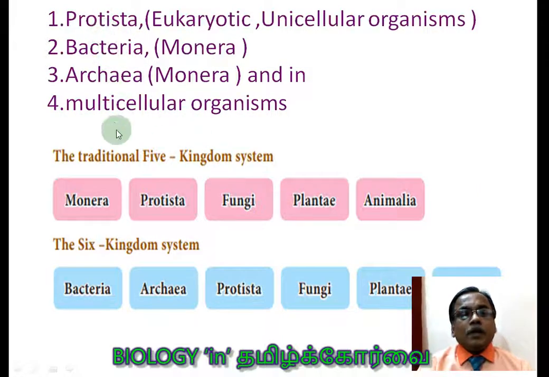Now here are the same examples. Here I have shown the 5 kingdom system. You see the Monera, under which bacteria and archaea come, and Protista, which is the eukaryotic unicellular organism. Whereas in the 6 kingdom system, you see actually all the 5 kingdoms are present, but Monera is also divided into bacteria and archaea. So that is what is given here.